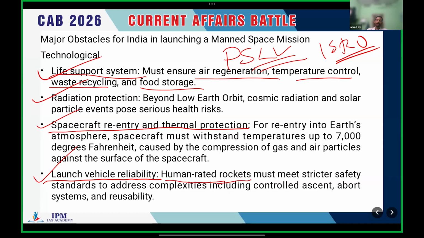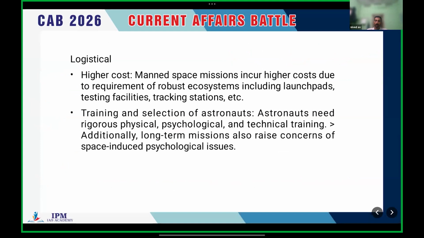Clear. So I think for Gaganyaan, India is going to use GSLV, a human-rated GSLV rocket. India is also working on that. And the other logistical obstacles, for example, higher cost. It is very, very high cost to send an astronaut to space.